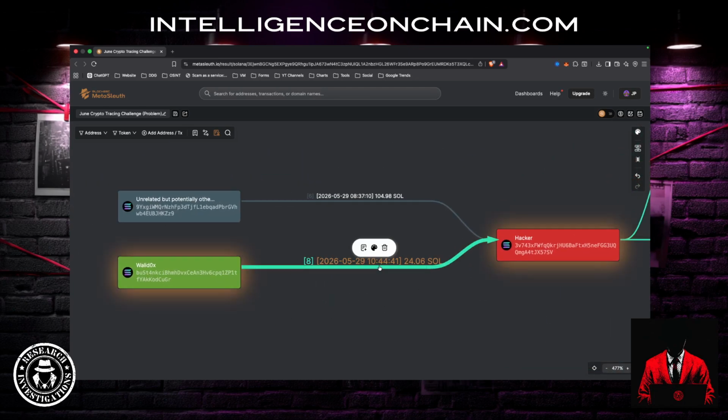Okay, so 24.06 SOL stolen. That is the target assets. If we're going to do a freeze, that's the amount that we're potentially going to request for that freeze. Everything else is just noise and unrelated.